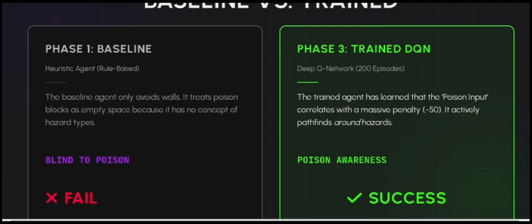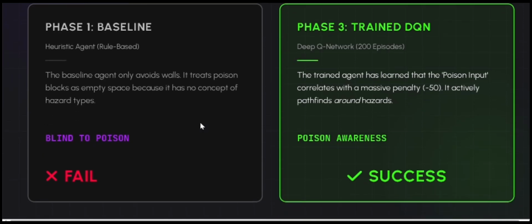It treats poison blocks as empty space because it has no concept of hazard types, so it's basically blind to the poison.